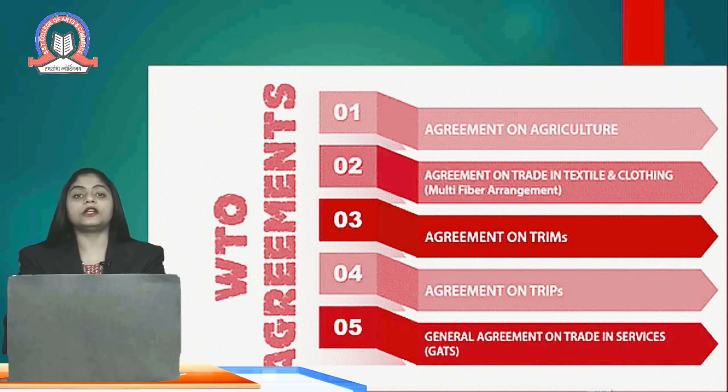So these are the top five agreements signed by the WTO, which are very important for the economic development of a nation. No doubt many agreements are signed, around 60 agreements, by the WTO. These are the important ones: Agreement on Agriculture, Agreement on Textile and Clothing, Agreement on Trade Related Investment Measures, that is TRIMS, Agreement on Trade Related Intellectual Property Rights, that is TRIPS, and General Agreement on Trade in Services, that is GATS.